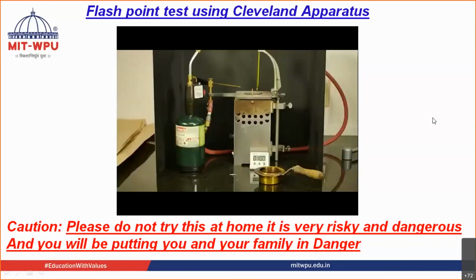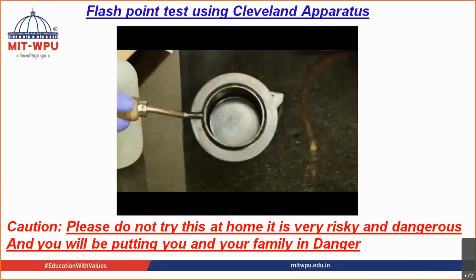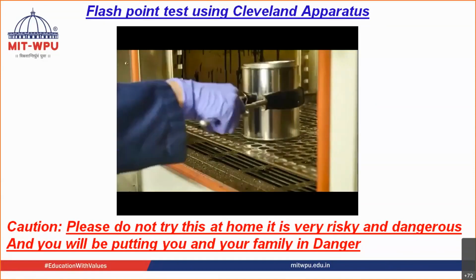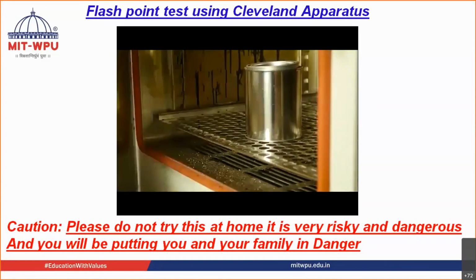The Cleveland Open Cup machine should be set up on a level surface. Clean the test cup with a solvent and remove any carbon deposits as necessary. Ensure the cup is clean and dry before using it. The thermometer should be supported vertically so that the bottom of the thermometer is 1/4 inch from the bottom of the inside of the test cup and halfway between the center and the side of the test cup. Heat your sample material until it is pourable, but no higher than 100 degrees Fahrenheit below the expected flash point.